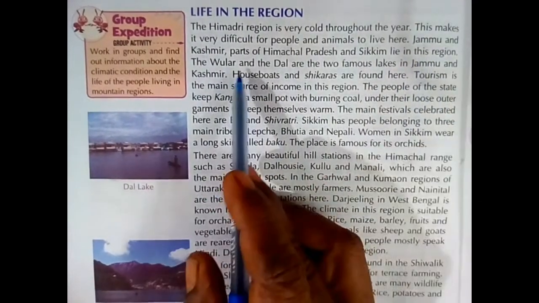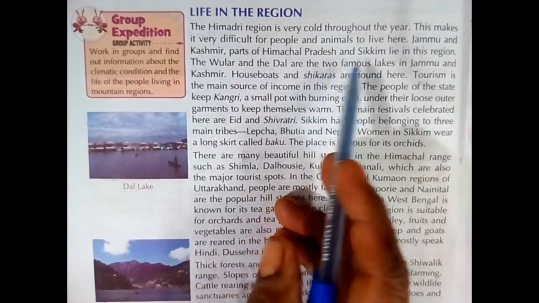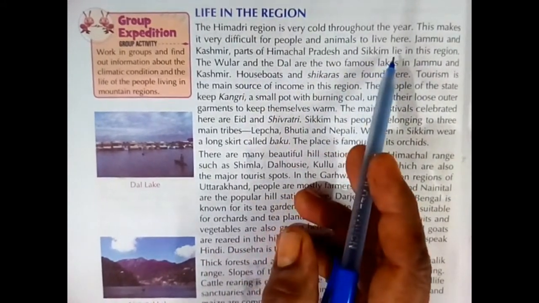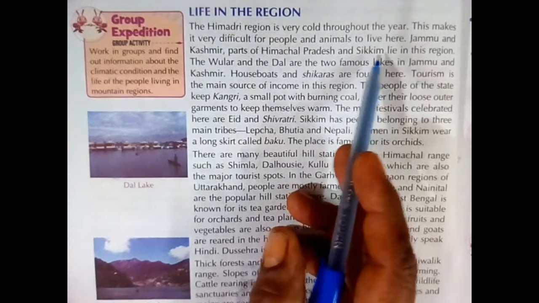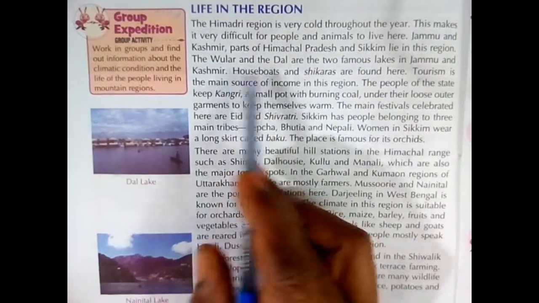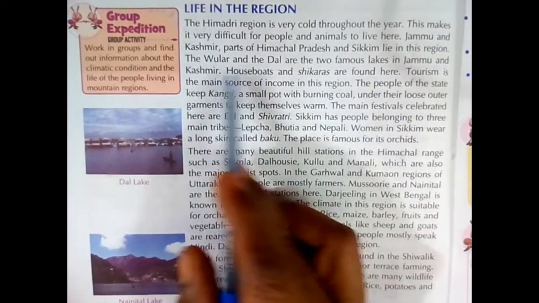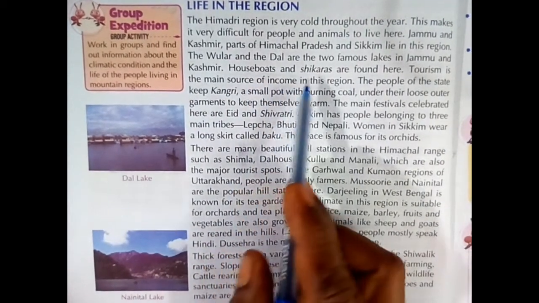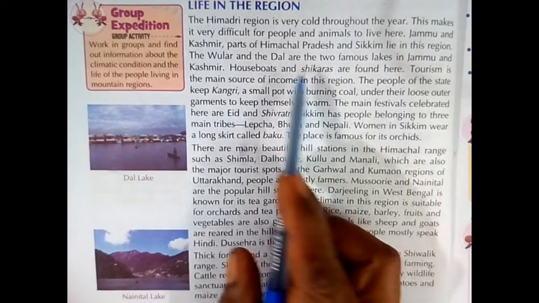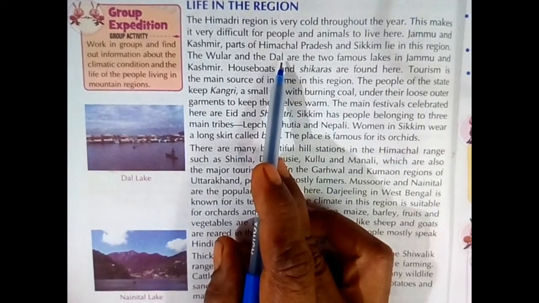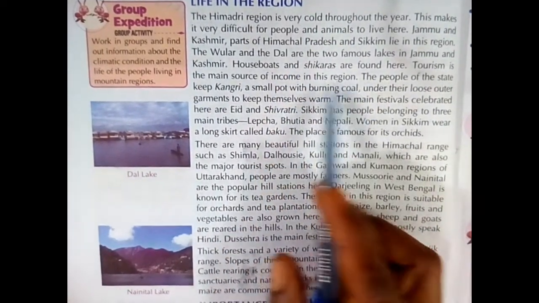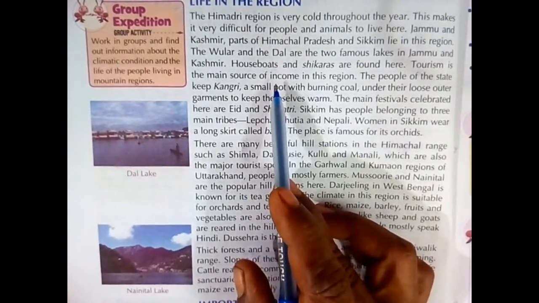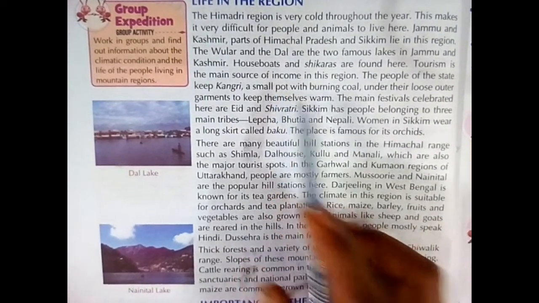Jammu and Kashmir, parts of Himachal Pradesh and Sikkim lie in this region. These regions are very cold throughout the year. Wular and Dal are famous lakes in Jammu and Kashmir. Houseboats and shikaras are found in Dal Lake. So it is a tourist place. Tourism is the main source of income in the Jammu and Kashmir region.